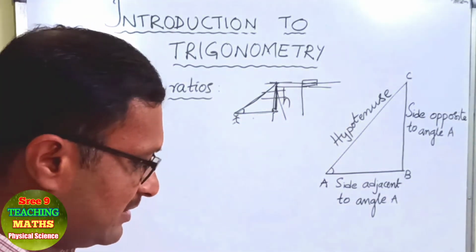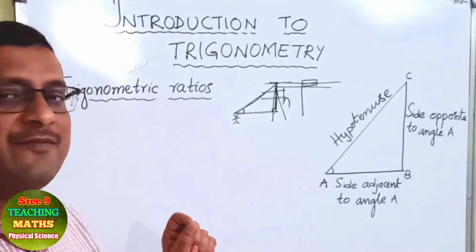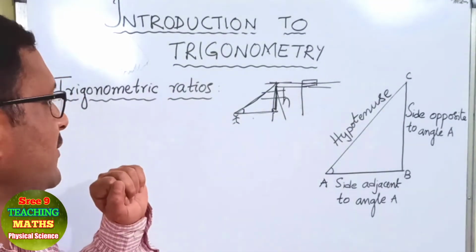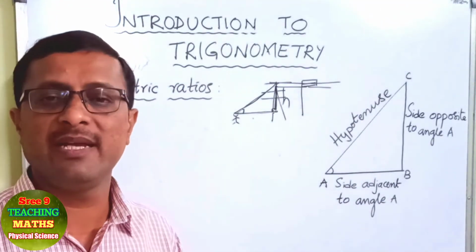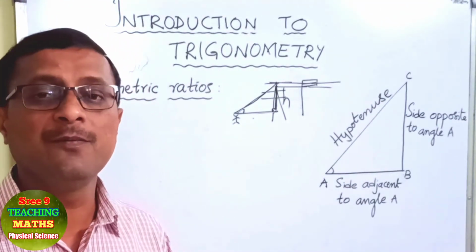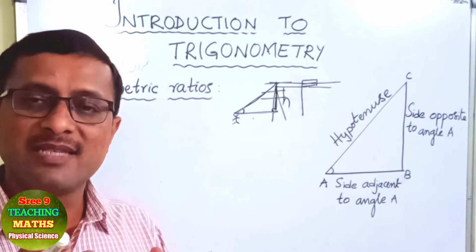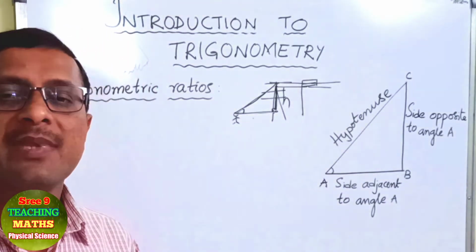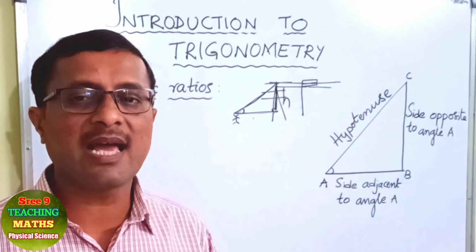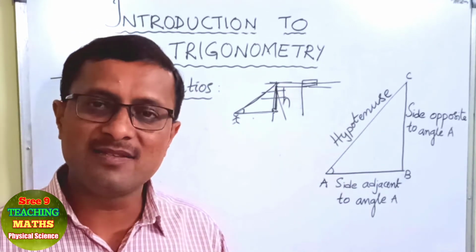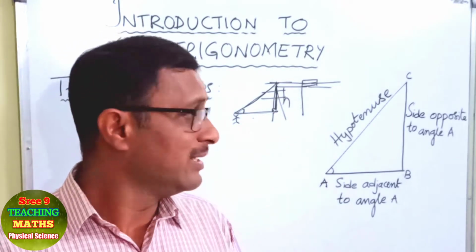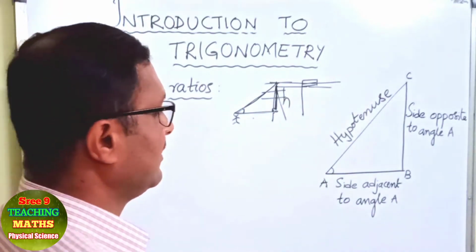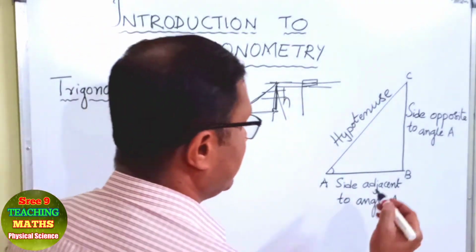Okay, now for this, first we have to understand trigonometric ratios. Trigonometry is a branch of mathematics which gives the relationships between the sides and angles of a right angle triangle. I repeat, trigonometry gives a relationship between the sides and the angles of a right angle triangle, right? So here let us take a right angle triangle ABC. Can you tell where the right angle is? Yes, at B.